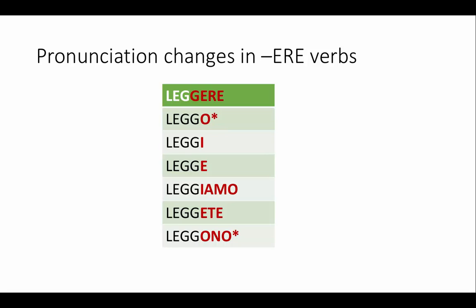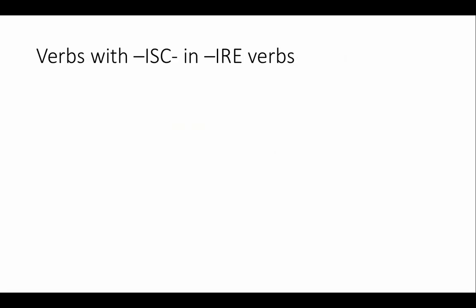By the way, the infinitive is pronounced leggere with a soft pronunciation. So that's why it's a little bit counterintuitive to pronounce it hard in some conjugations. So it's going to be leggo, but then it's going to be leggi, legge, leggiamo, leggete. Everything is normal. And then again in the loro person, the pronunciation is going to be hard, leggono. So just remember that in -gere verbs, this happens. And so I'm going to have leggo and leggono, whereas all the persons in between are going to have the soft pronunciation.